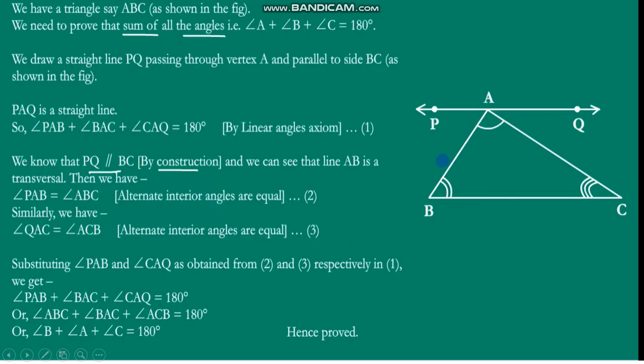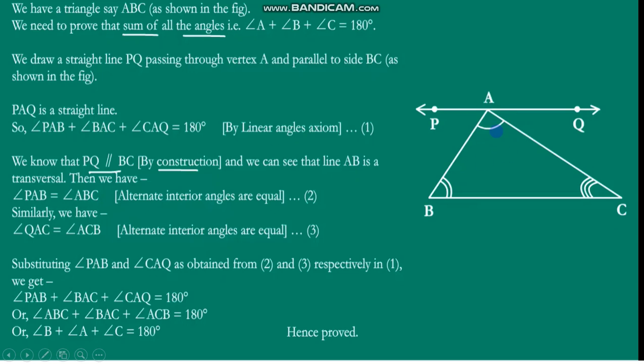See, angle ABC, angle BAC and angle ACB are the three interior angles inside a triangle, isn't it?